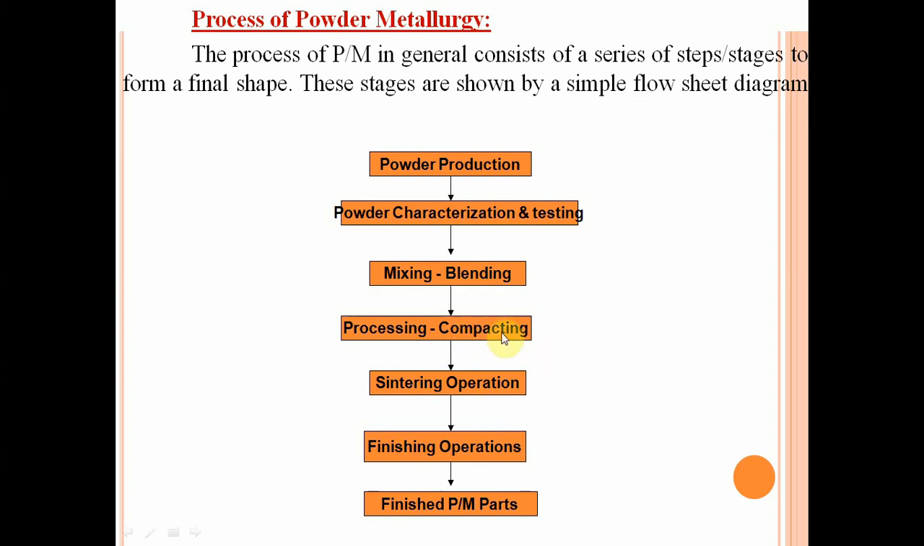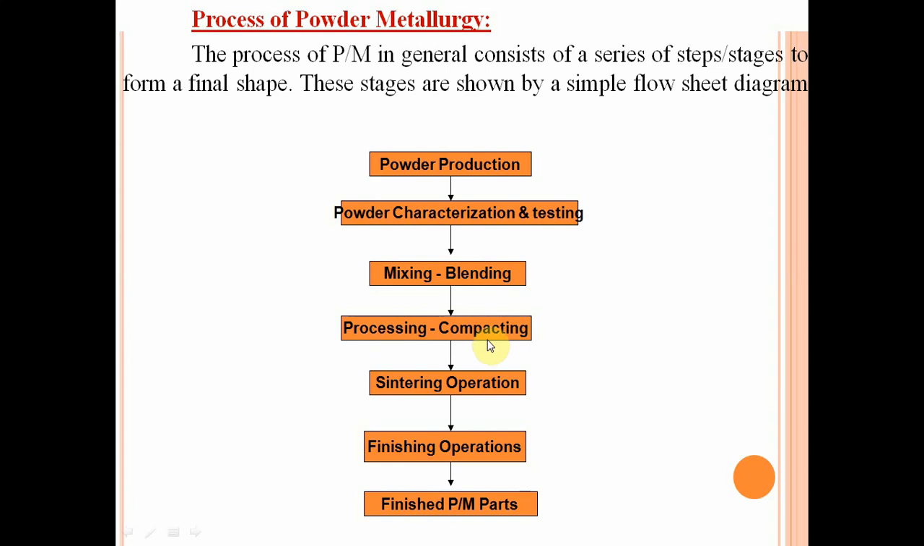A pre-measured amount of metallic powder is poured into the die cavity and pressure is applied suitably so that the powder particles bond together and conform to the shape of the die cavity. Okay, this is all about the pressing or compacting.